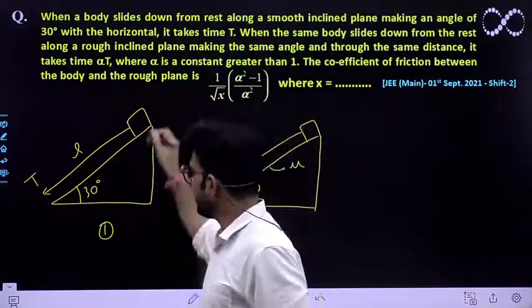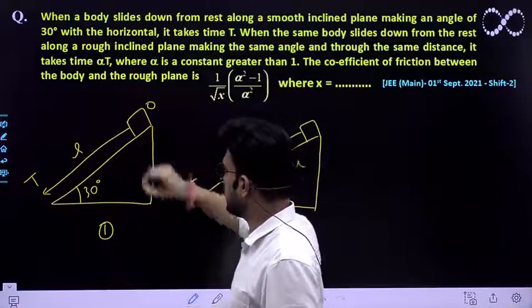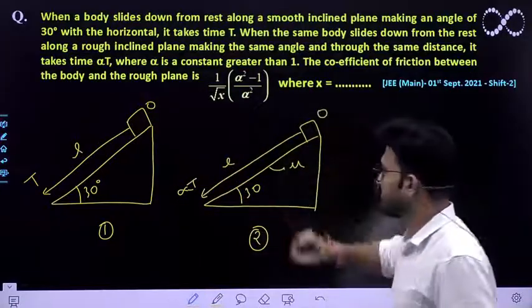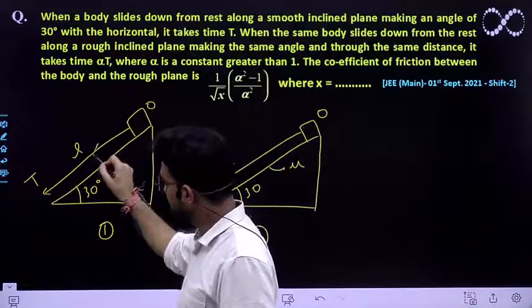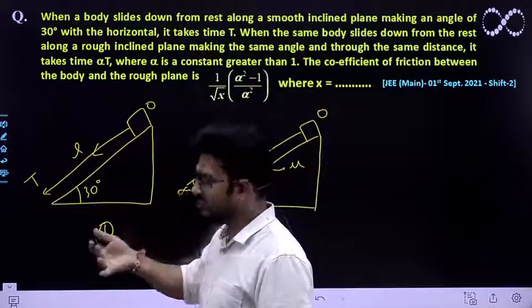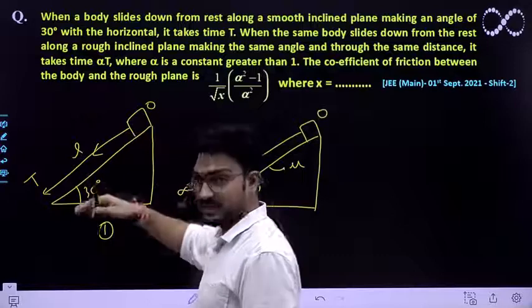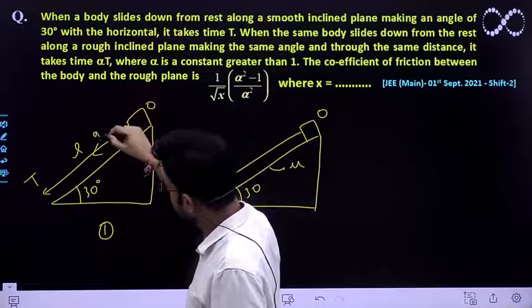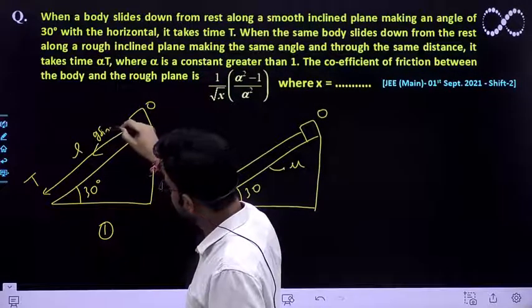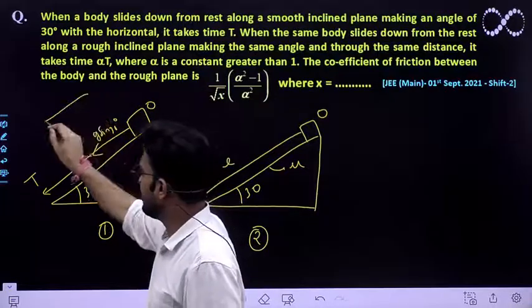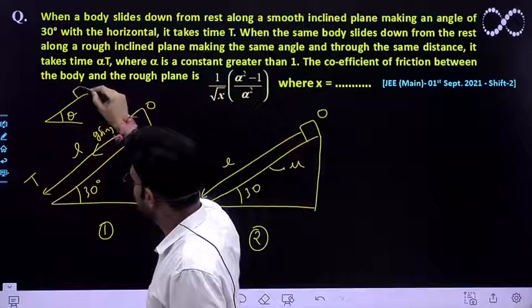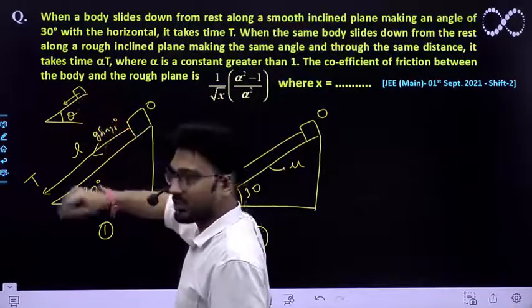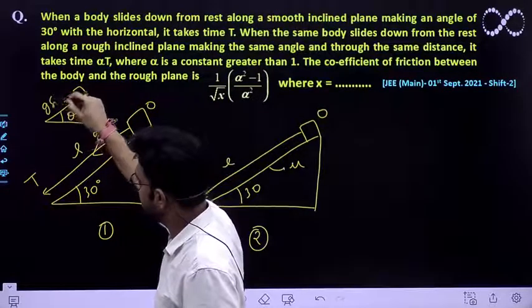So we can easily write the equation, because at its highest point its speed was 0. Along this inclined plane its acceleration is g sine 30 degree. We already know that if theta is the angle of inclination, the body comes to the bottom with an acceleration of g sine theta.